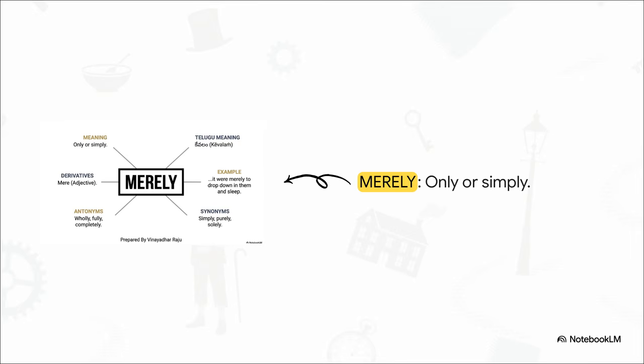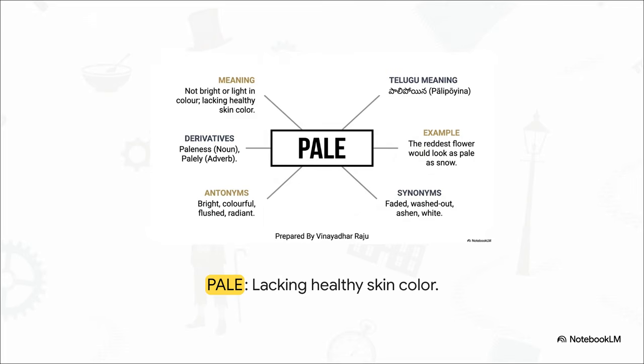The adjective form is mere. Let's look at the example again. It were merely to drop down in them and sleep. The Telugu meaning is very straightforward, kevalam. So when they wanted merely to sleep, it means they wanted kevalam, only, to sleep. Absolutely nothing else. Next is pale.